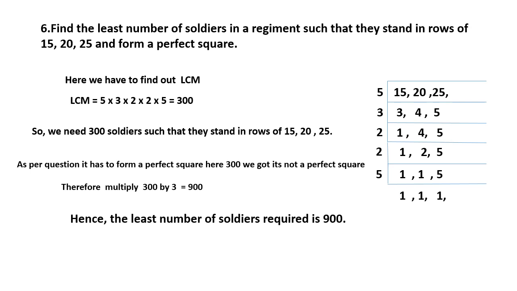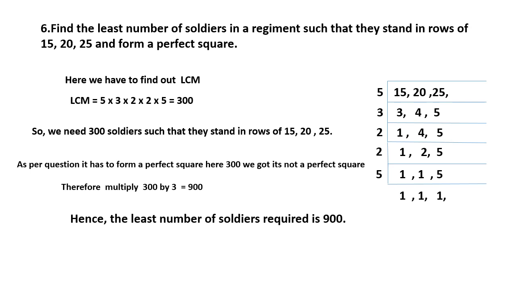I hope you understood. Once again, first you have to find the LCM of 15, 20 and 25. You will get the LCM, that is 300. But as per the question, they said to make a perfect square, and 300 is not a perfect square.